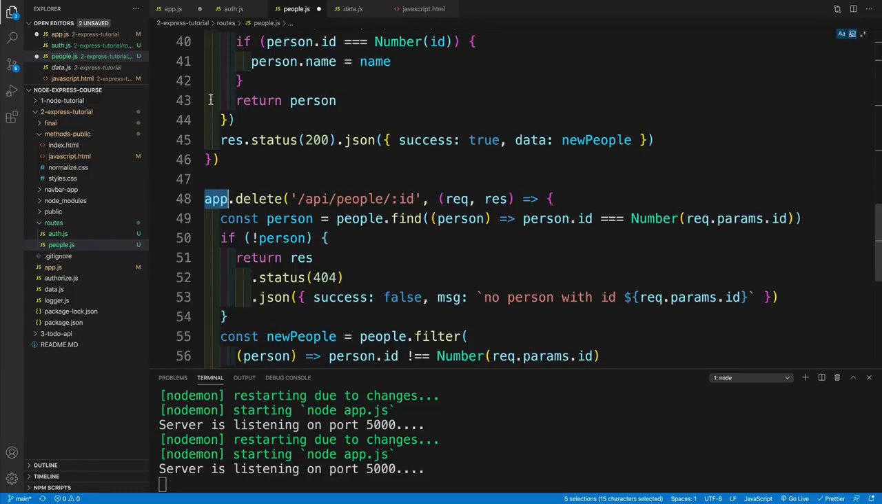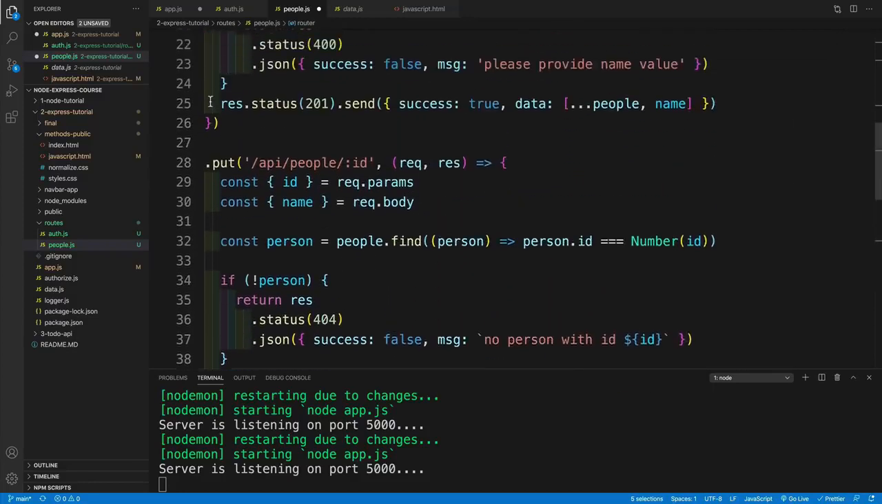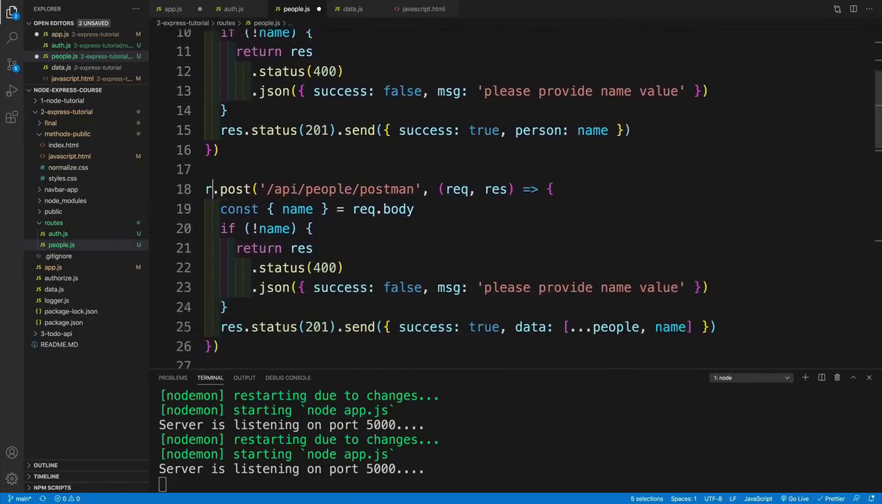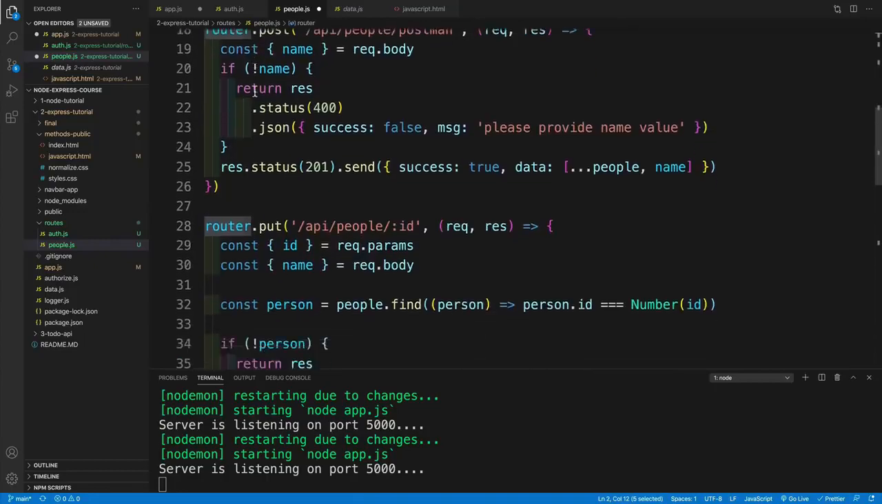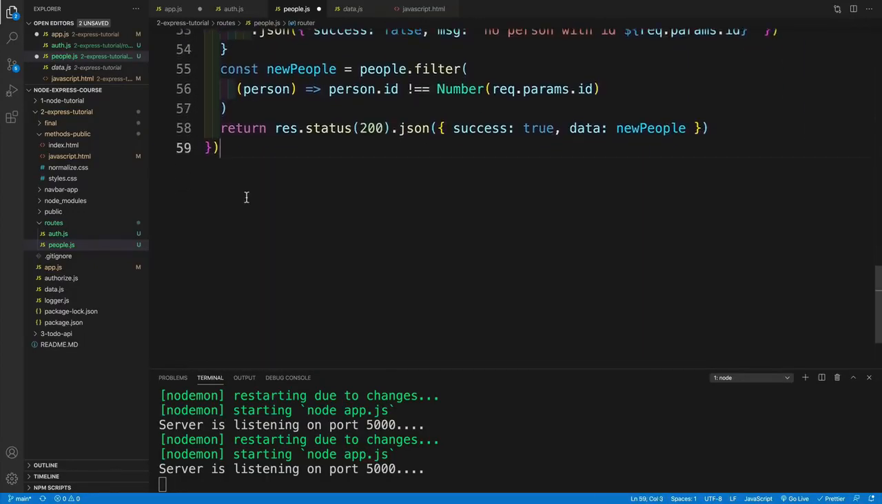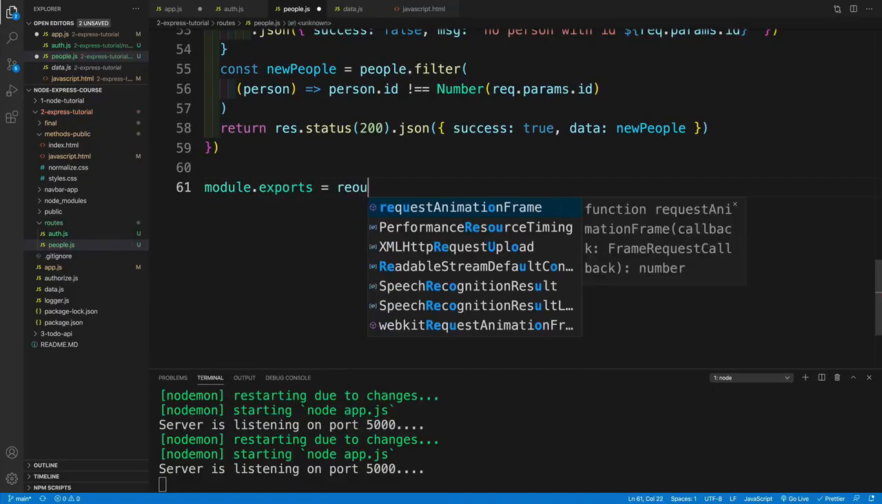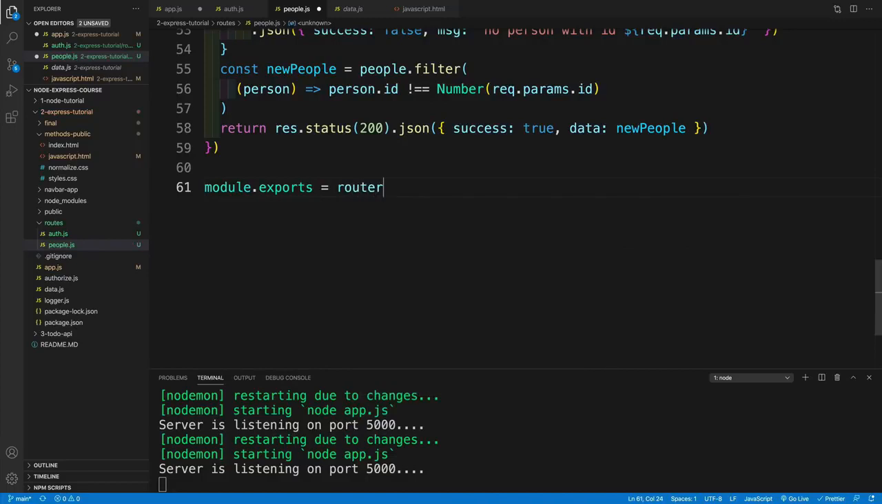Now, our next step is actually changing from app to router because I want the router to handle the routing. So in my case, I'm going to select all of my apps like so. I'm just doing that with Command D in Visual Studio Code. And at this point, I should have multiple cursors like so. And I'll set up my router. And now all the way at the bottom, I want to go with module.exports.